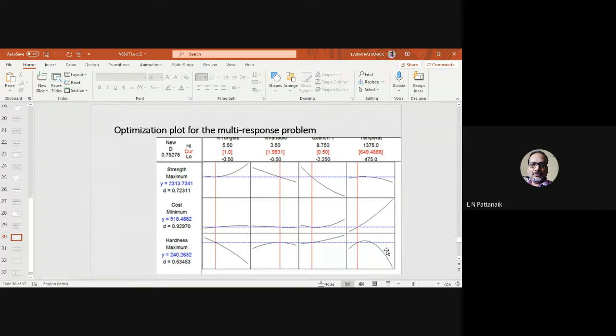So see, it is very interesting. Once you slide this red line, all these optimum values on the left-hand side will vary simultaneously. So you can check what is the best setting of, for example, percentage tungsten. Suppose you want to minimize it because it is becoming very costly to you. When you are minimizing it, you can see what is the effect of that on strength, on cost, on hardness. That's why it is called interactive with you.